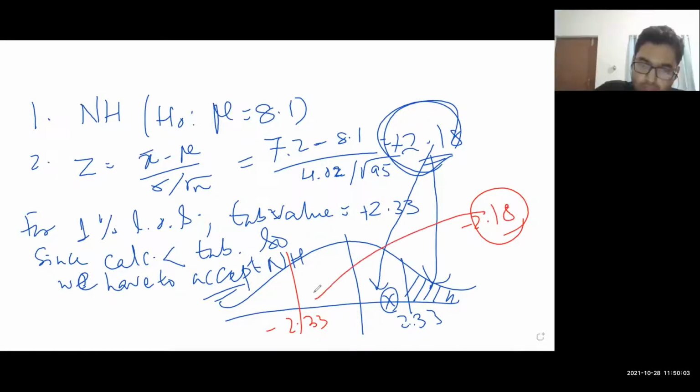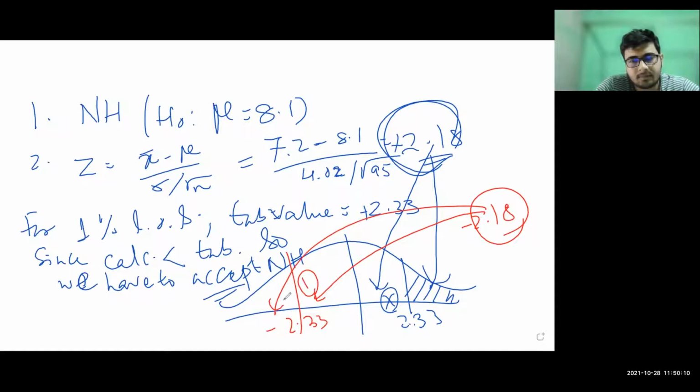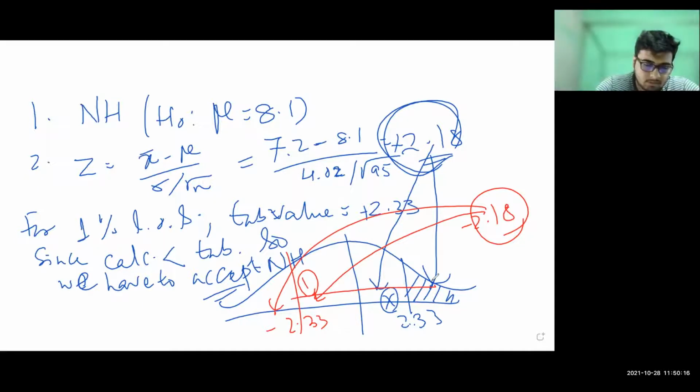Which region will it come in, region 1 or region 2? Region 1. So this area will be accepting or not? Yes, sir. So either way, the answer will be correct. But as you are taking the right hand tail, you take both positive.